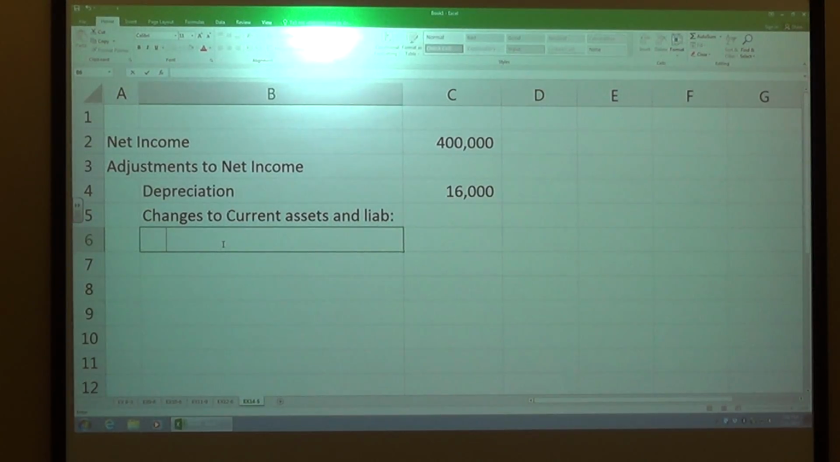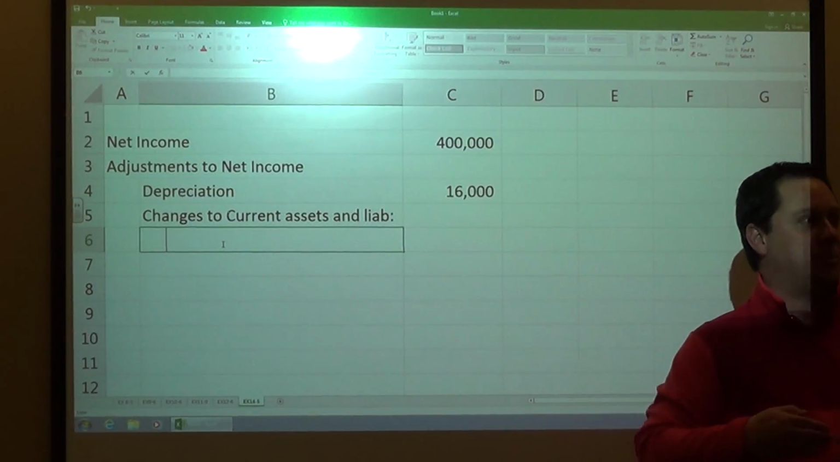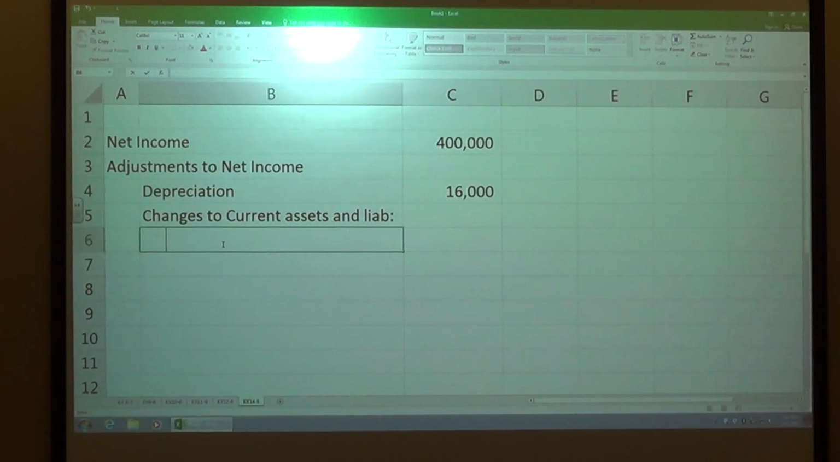So we have accounts receivable. I went from the beginning of the year, I went from 28,000 up to 30,400 in this problem. So I went up $2,400. So if my accounts receivable went up $2,400, that meant I didn't collect my cash. I didn't collect from my customers. So therefore, I don't have cash. So that's why we are going to actually take it away. So I have the increase in accounts receivable, but it's going to be a negative number.